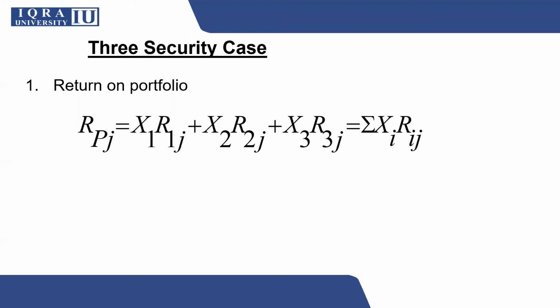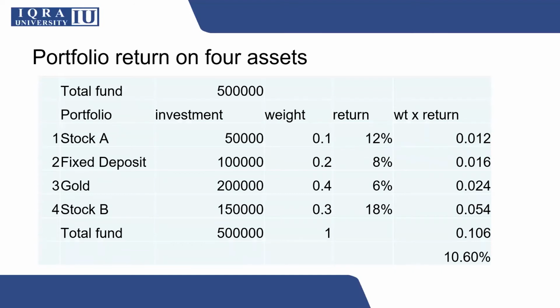This is important to remember that whatever number of assets you are adding in the portfolio, return will remain based on the weightage of your investment in different assets. So suppose you are investing in four assets, then portfolio return will be, as I'm showing you on this slide, based on the weightage you are giving in your investment plan.